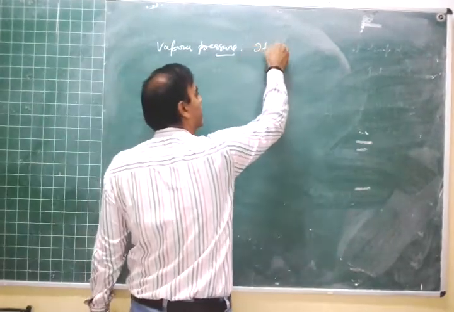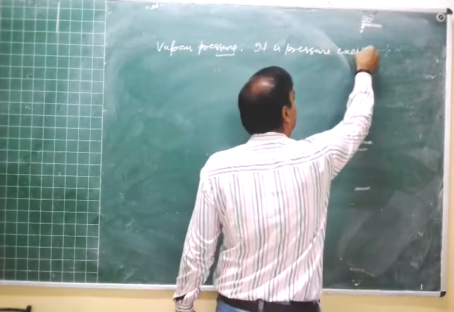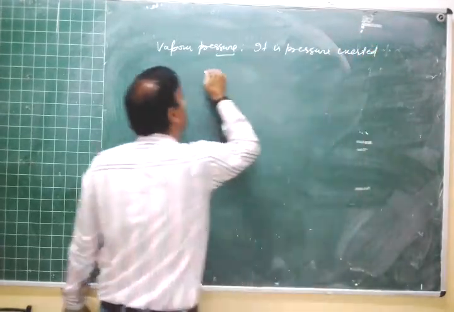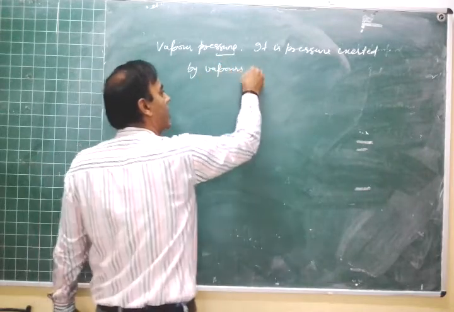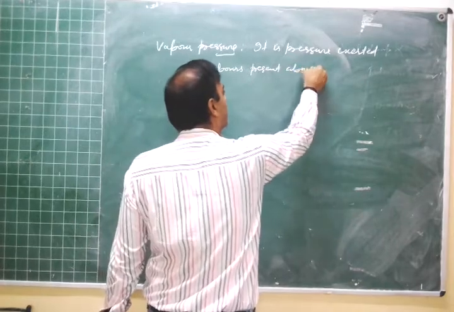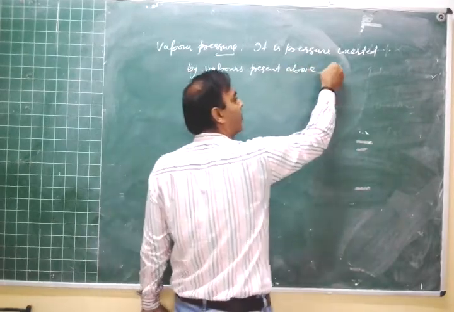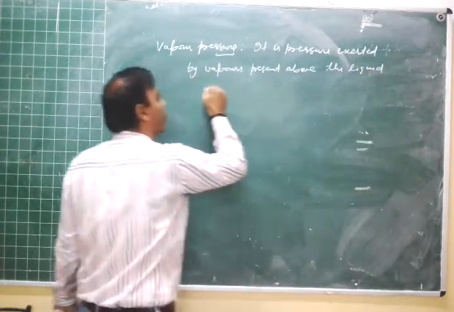It is a pressure exerted by vapors present above the liquid in a closed container.